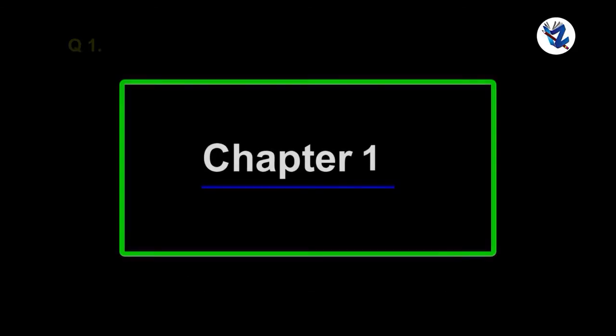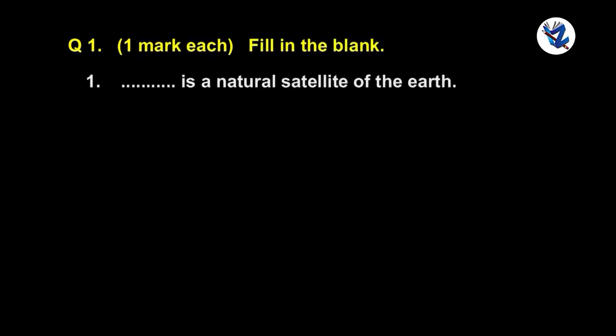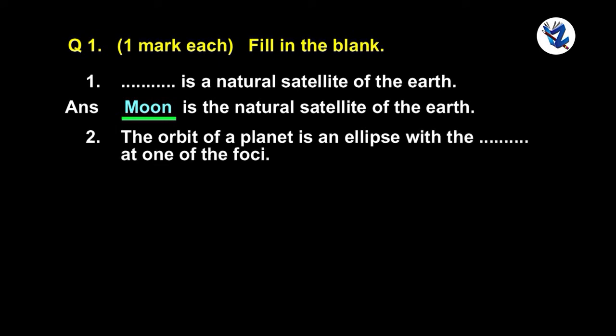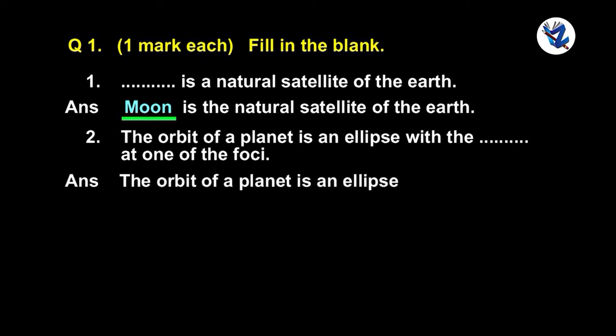Chapter 1. Question 1. 1 mark each. Fill in the blanks. Moon is the natural satellite of the Earth. The orbit of a planet is an ellipse with the Sun at one of the foci.